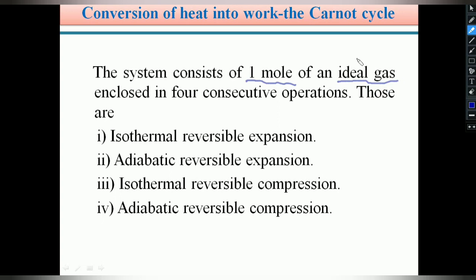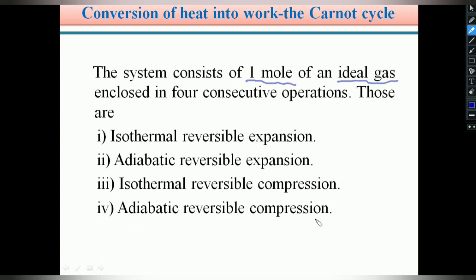Here we apply 4 consecutive operations. The first one is isothermal reversible expansion. The second is adiabatic reversible expansion. The third is isothermal reversible compression. The fourth is adiabatic reversible compression.